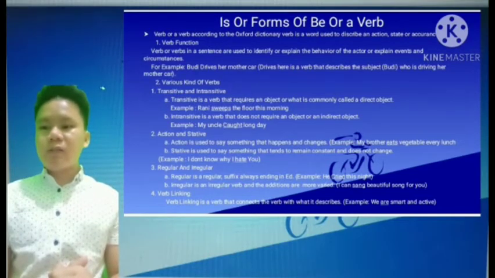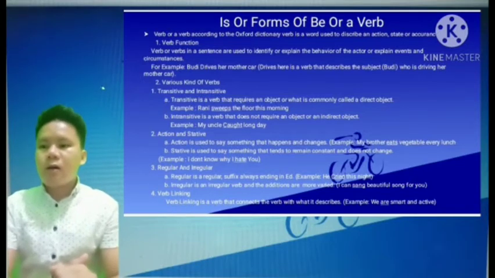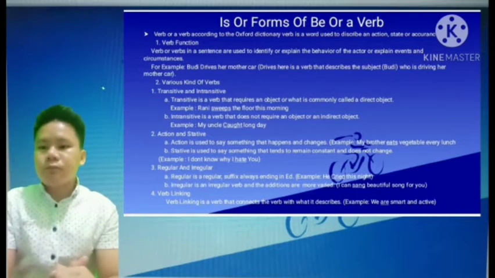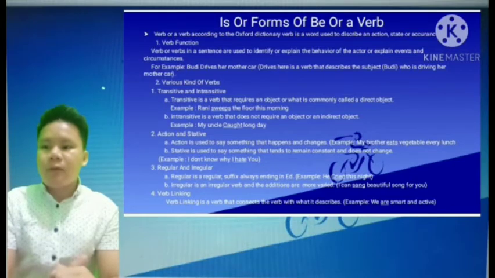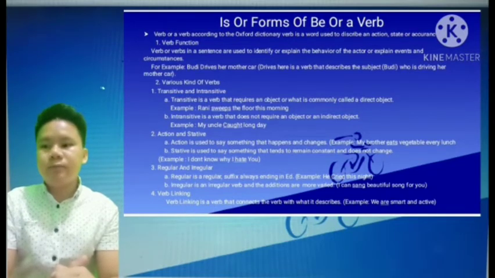Second, action and stative. A. Action. Action is used to say something that happens and changes. Example: my brother eats vegetables every lunch. The word that is action here is eats. B. Stative. Stative is used to say something that tends to remain constant and does not change. For example, I don't know why I hate you. The word that is stative here is hate.